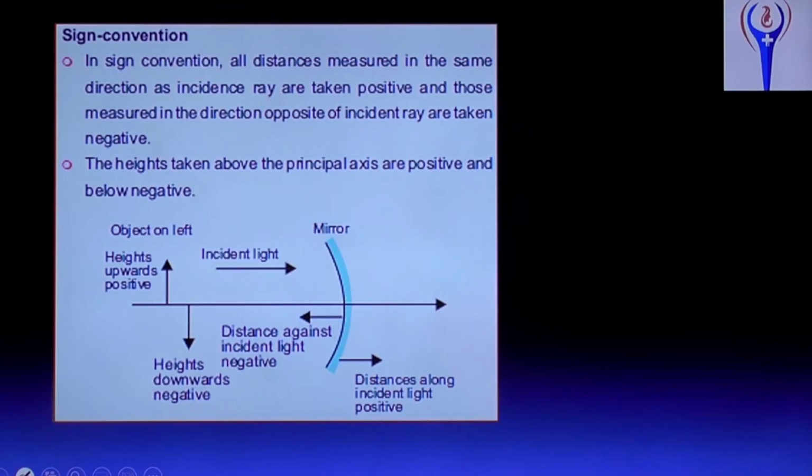Here, distance against the incident light, the left hand side, is negative, and distance along the incident light is taken as positive. In the same way, height taken above the principal axis is positive. This line is the principal axis.